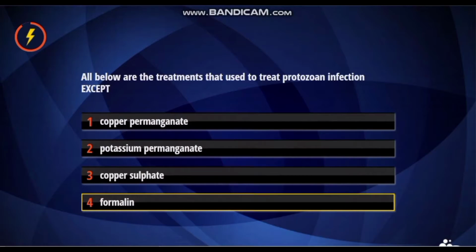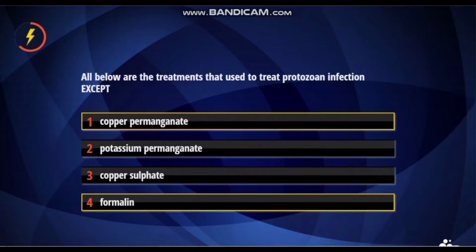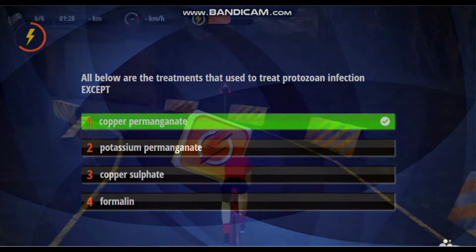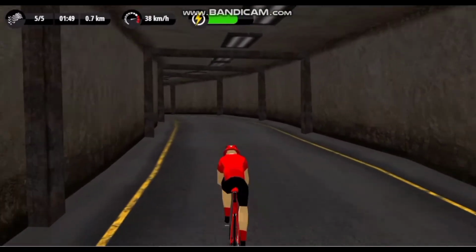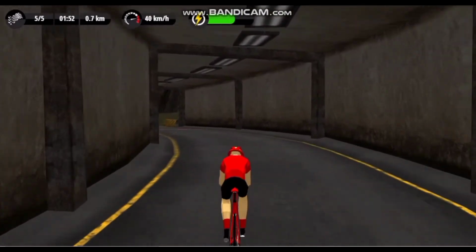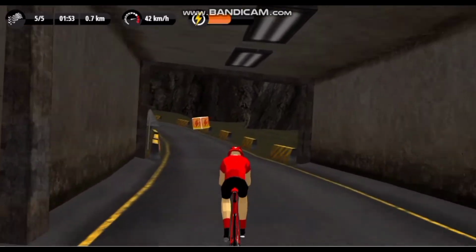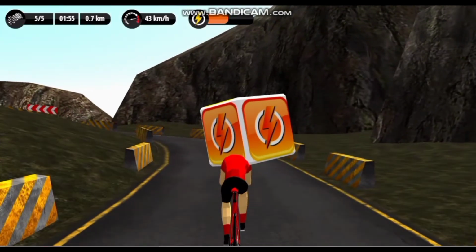Question 4. All below are treatments of protozoan infection except: 1, copper permanganate; 2, potassium permanganate; 3, copper sulfate; and 4, formalin. The answer is copper permanganate. This is because copper permanganate is not used for fish treatment. Copper can be toxic to some sensitive fish species and is highly toxic to many invertebrate species.